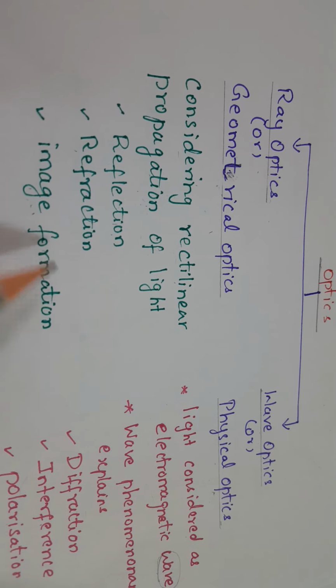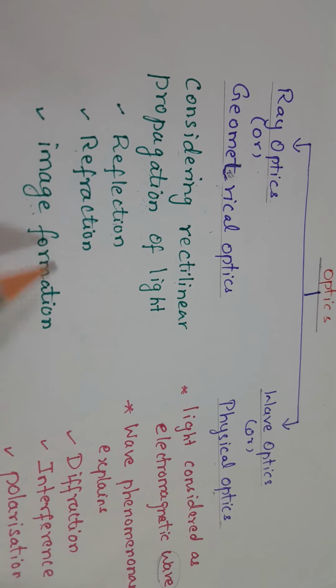In ray optics, we will consider the property of light, that is, rectilinear propagation of light. This is the property we are considering in ray optics, and using that we will learn about reflection, refraction, and how the image will be formed by the lens and the mirror. In the case of wave optics, we will consider light as an electromagnetic wave. We will consider the wave character of light, and using that we will explain phenomena like diffraction, interference and polarization, which we will learn in the next unit, right?